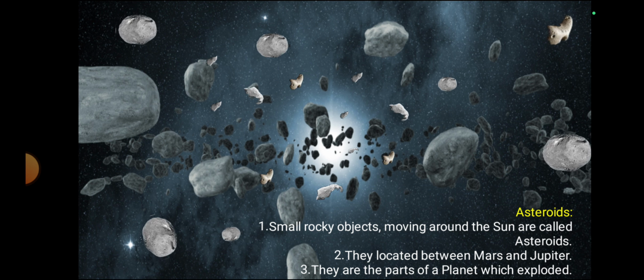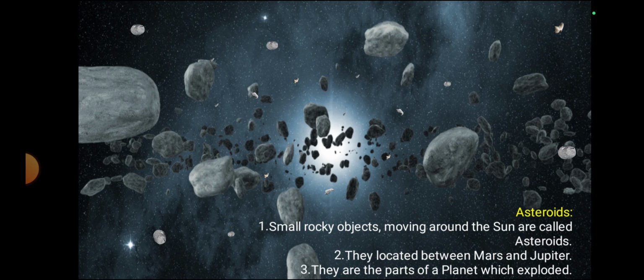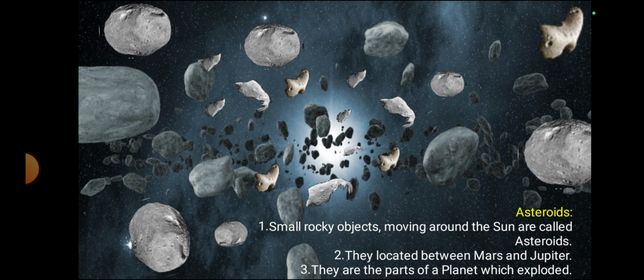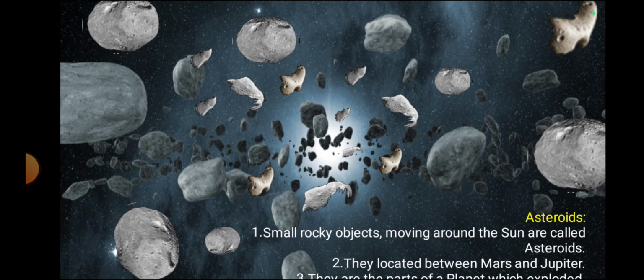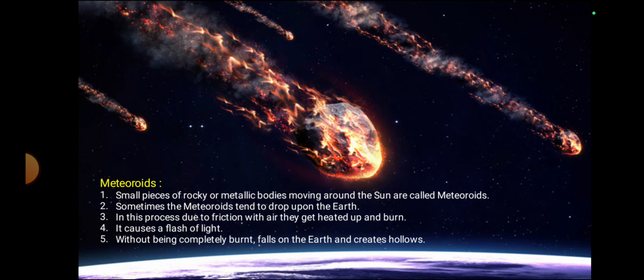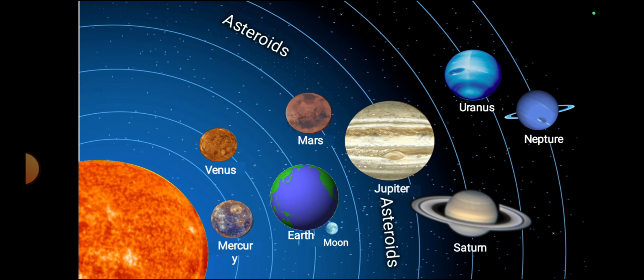These are called asteroids. A small rocky object. It moves around the Sun. These are called asteroids. They are located between Mars and Jupiter. They are the parts of a planet which exploded. So we can see these are very small rocky parts. Asteroids are located between Mars and Jupiter.